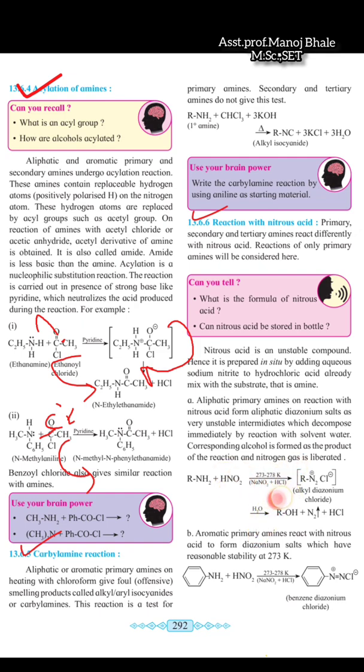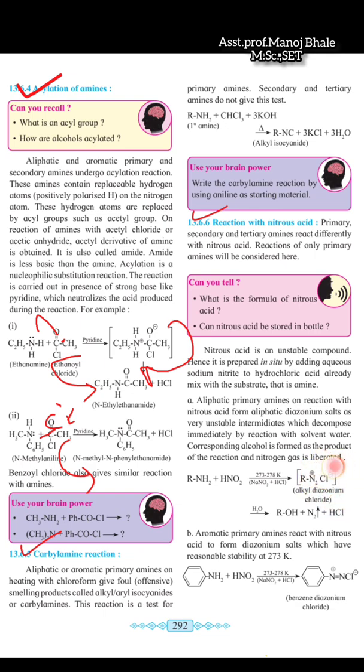This reaction occurs at 273 to 278 Kelvin in the presence of sodium nitrite, and we can also use HCl as the solvent in this reaction. You can observe in the square bracket the intermediate formation, alkyl diazonium chloride. R means alkyl, N2 means diazonium, and chlorine means chloride. This is the name of the structure: alkyl diazonium chloride.